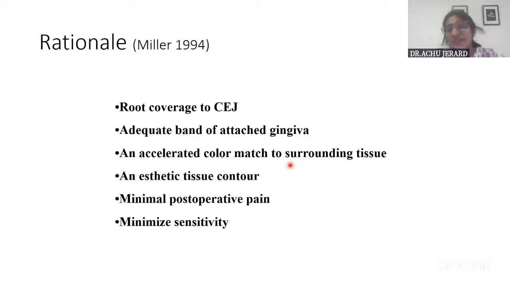And so the rationale of the treatment. So when you take up a treatment, it is mainly with regard to the primary etiological factor. Okay.